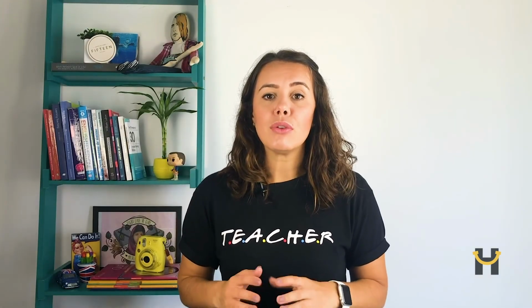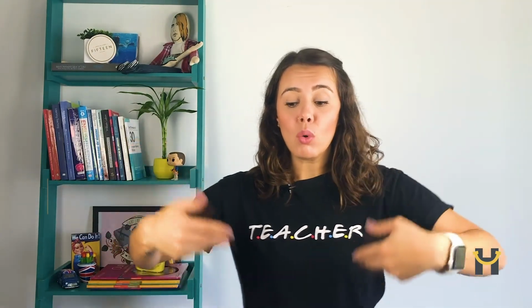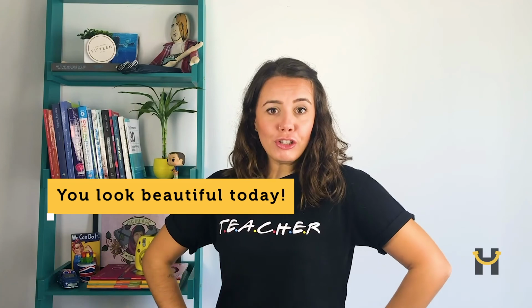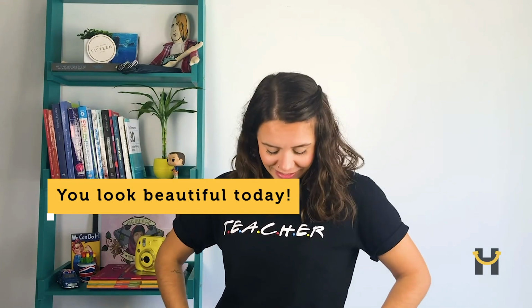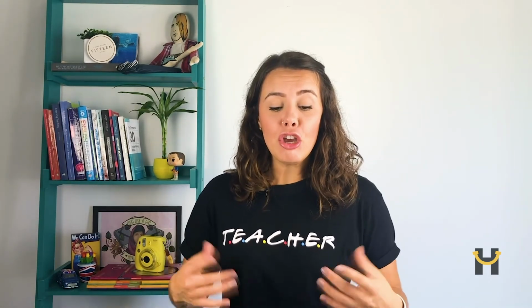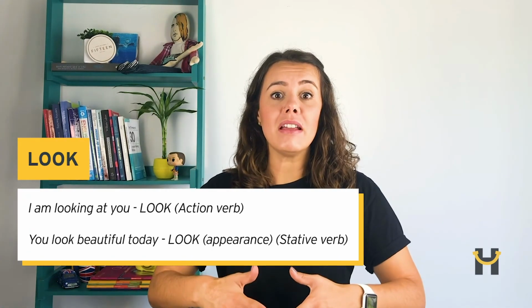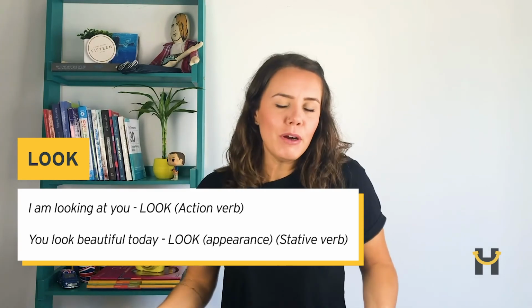Okay? So when I say I'm looking directly with my eyes. But then you can say, oh, Nina, you look beautiful today. Yes, I know. Okay. But when I say look, I use the same verb, right? I'm looking. But when I say about appearance, I cannot say you are looking, because this is not temporary, it's permanent. For this moment, it's permanent.